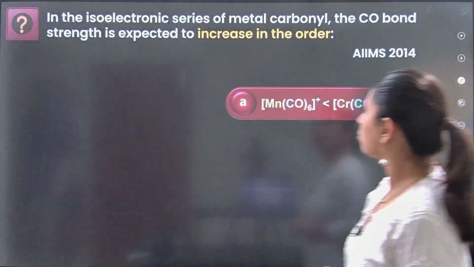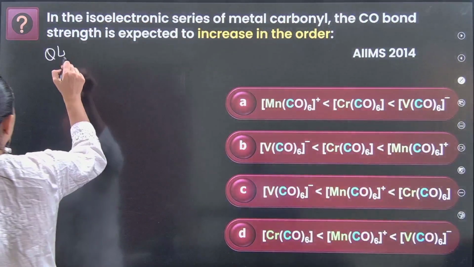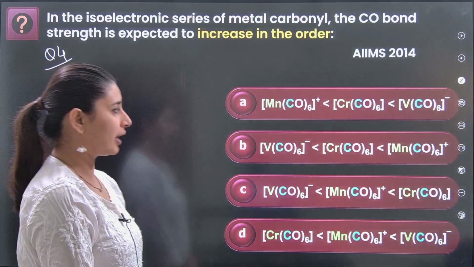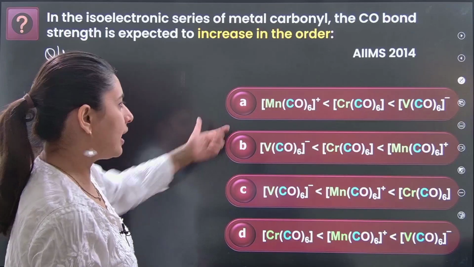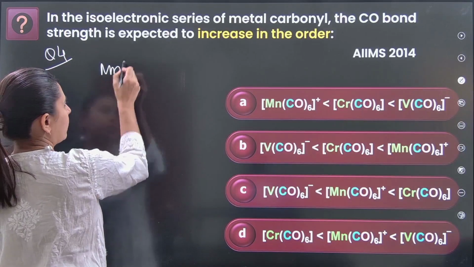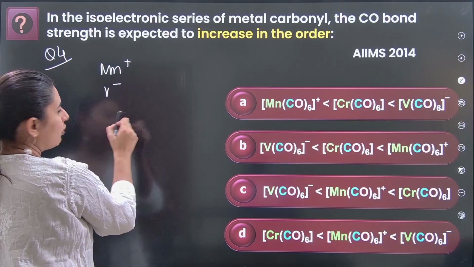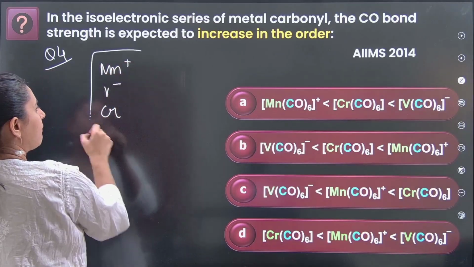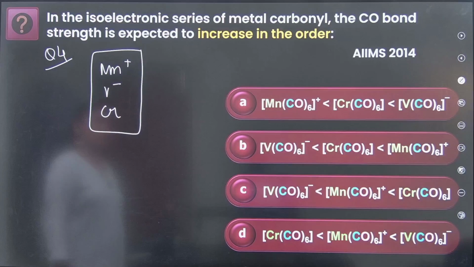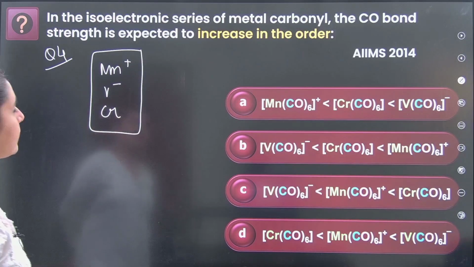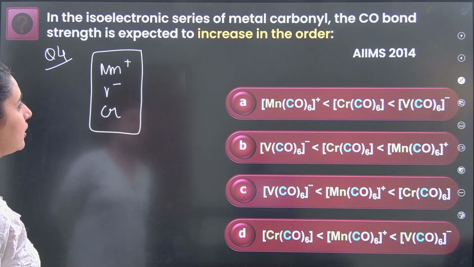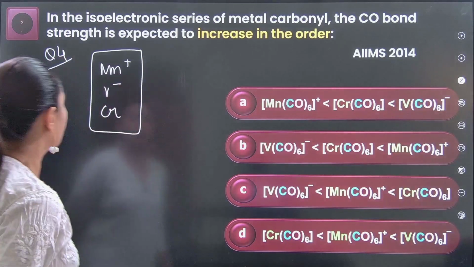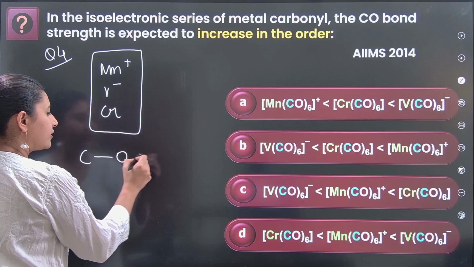Okay, next question, question number 4 from this topic. In the isoelectronic series of metal carbonyls, now, interestingly, if you see Mn plus, V minus, and what do we have next one? Cr. All of these have the same number of electrons. The carbon-oxygen bond strength is expected to increase in the order. Carbon-oxygen bond strength.